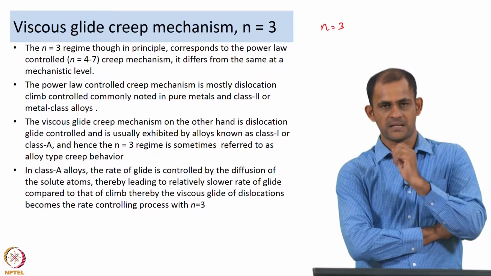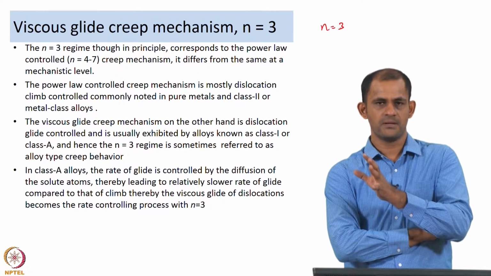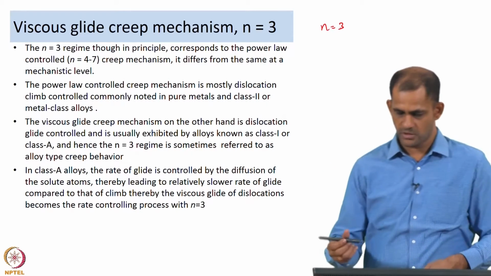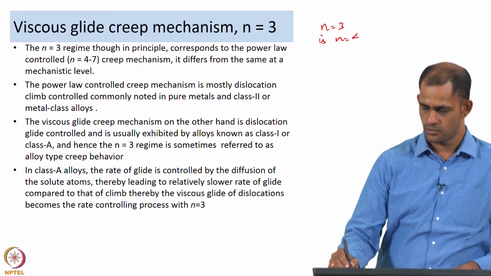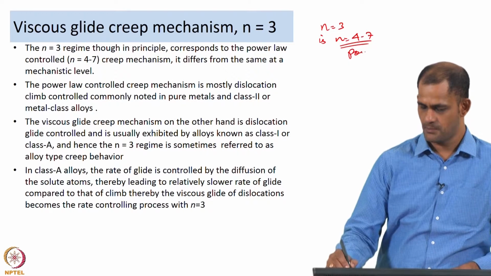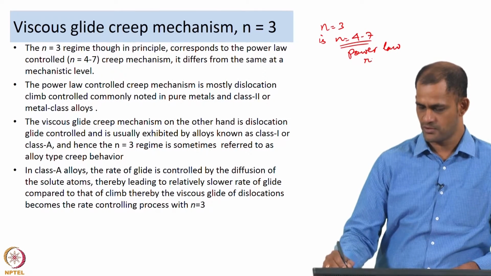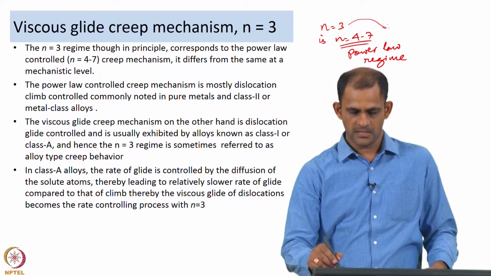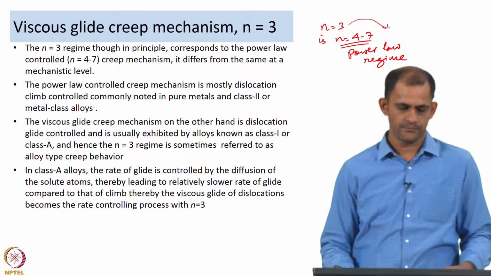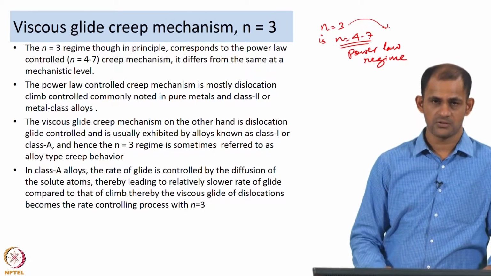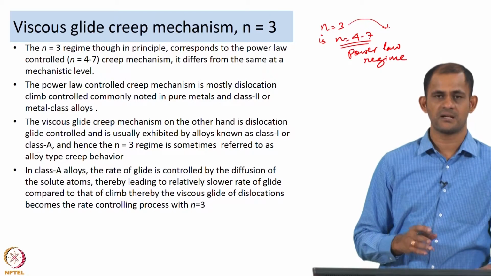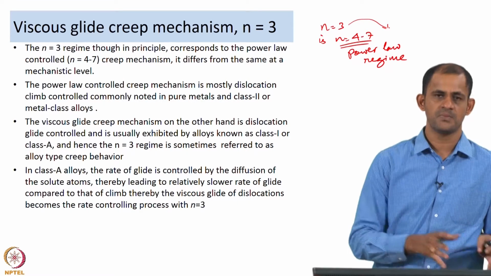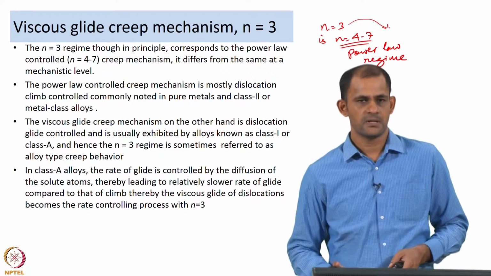creep mechanism where we generally say N is equal to 4 to 7, but it differs from the same at a mechanistic level. So, this N is equal to 3 is very close to N is equal to 4 to 7, which is known as the power law creep regime, which we are going to discuss next in the coming portions. So, there is a lot of similarity between these two in terms of the values that you are getting, but at a mechanistic level these two are very different from each other.